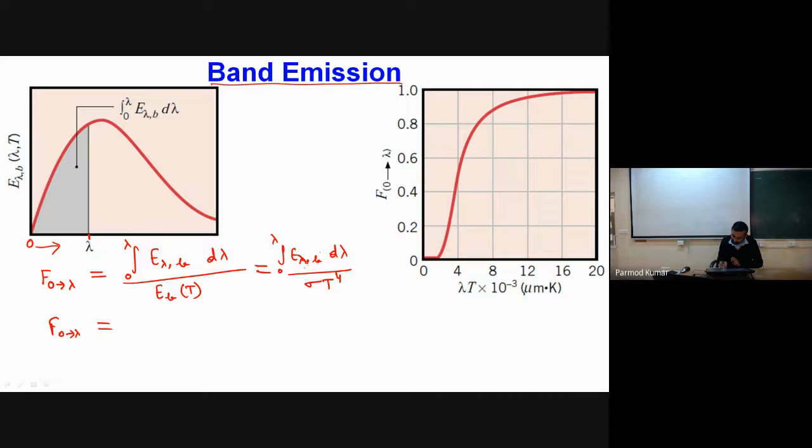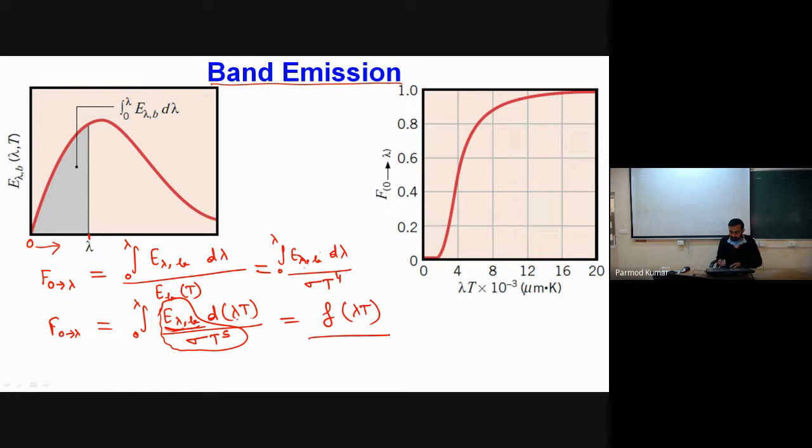let me divide and multiply by T. Under that condition, I can write E lambda b, and whenever I multiply by T, I include it within the differential d lambda T, and in the denominator I write sigma times T to the power 5, because this spectral distribution is a joint function of lambda and T. So this entire integral will be a function of